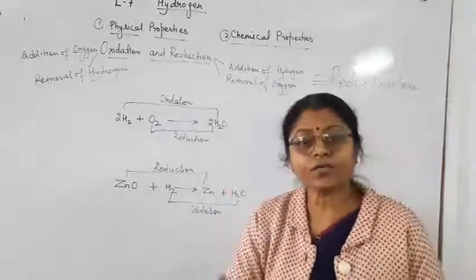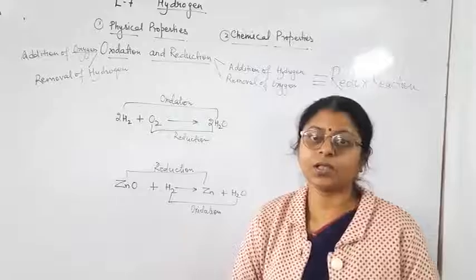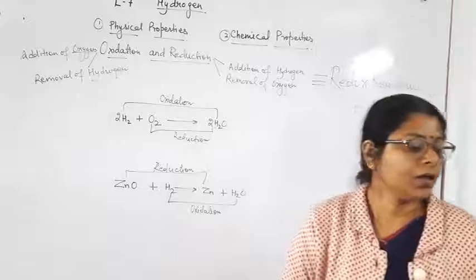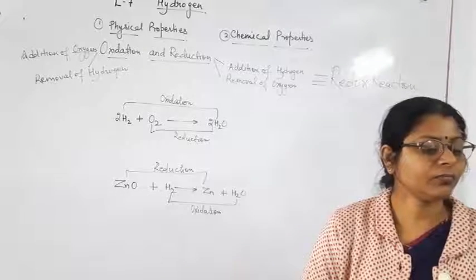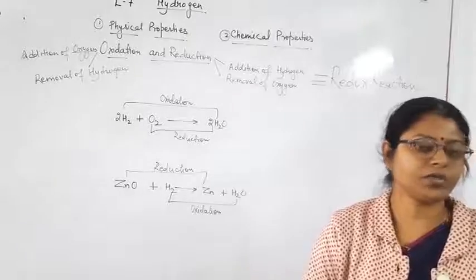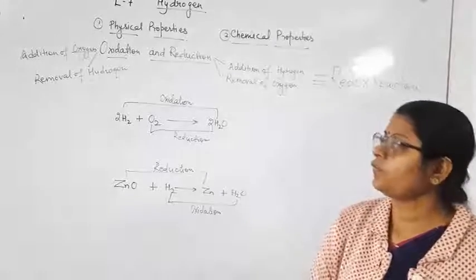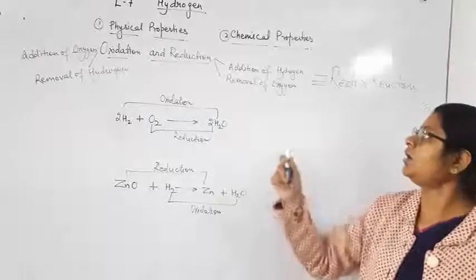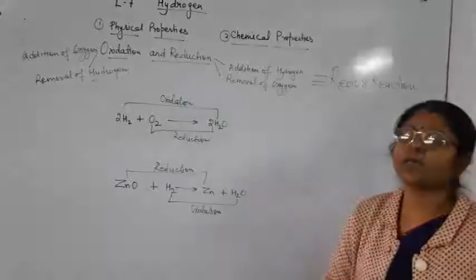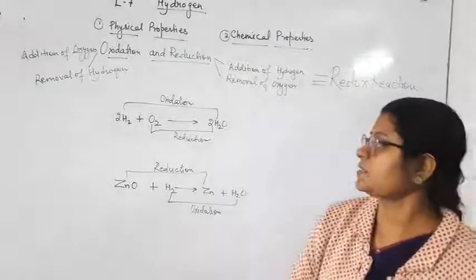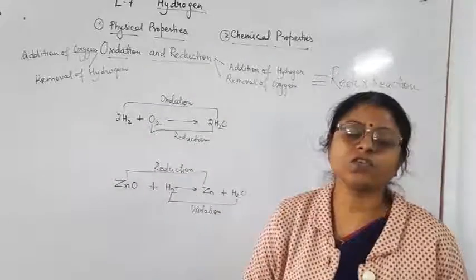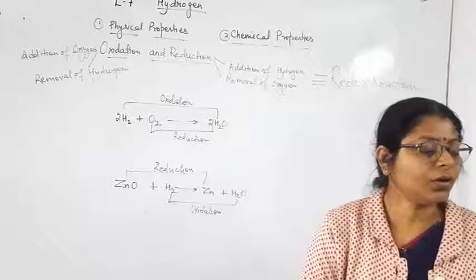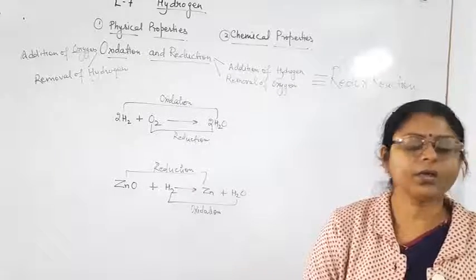Now, what are the reducing agent and oxidizing agent? The substance which undergoes oxidation is known as the reducing agent, or the substance which gives hydrogen or removes oxygen is known as the reducing agent. As H2 is a substance which gives hydrogen, it is known as the reducing agent.